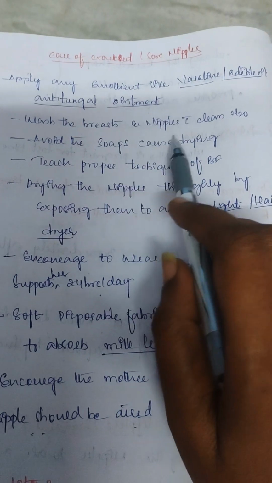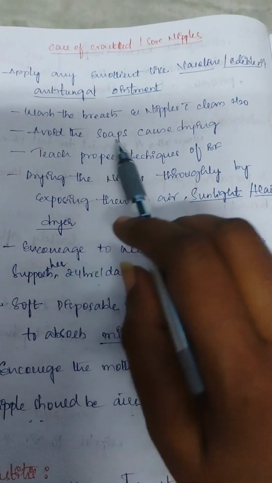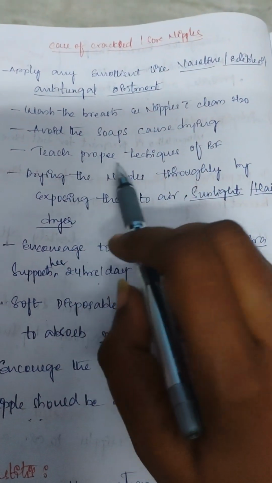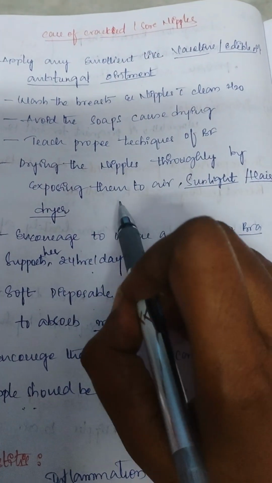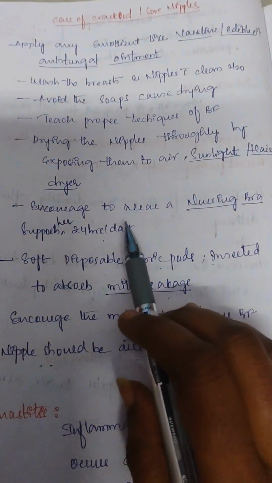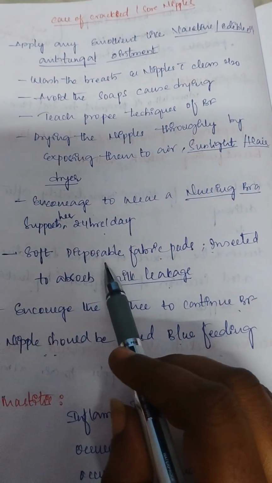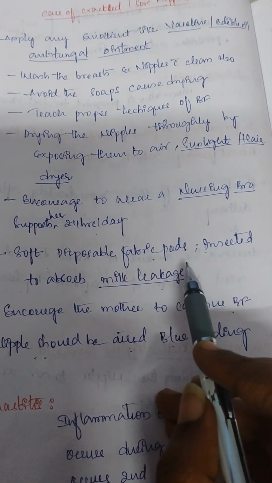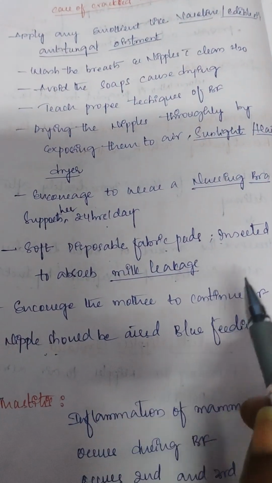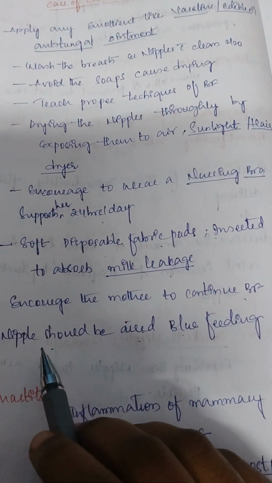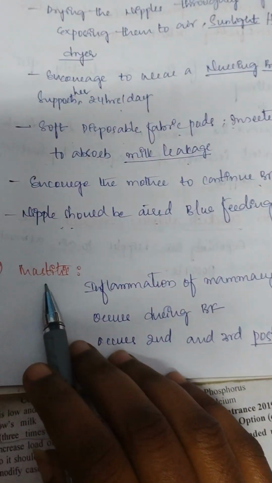Tell the mother to wash the breast and nipples with clean water. Avoid dry soaps, and avoid soap that causes dry nipples. Teach the mother proper breastfeeding techniques, and tell the mother to expose the nipples to the air, sunlight or a hair dryer. Encourage the mother to wear a nursing bra that supports 24 hours per day, and to keep soft disposable fabric pads that absorb the milk leakage. Encourage the mother to continue breastfeeding, and tell the mother to air dry the nipple between the feedings.